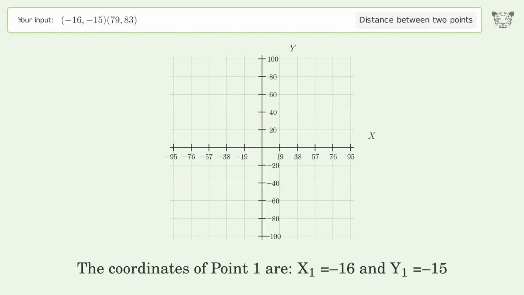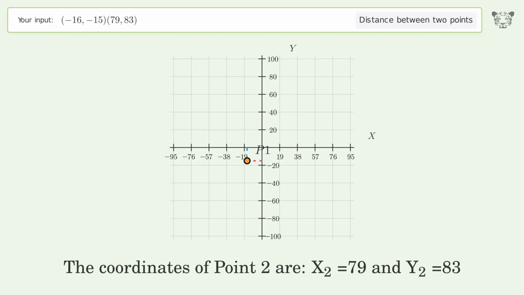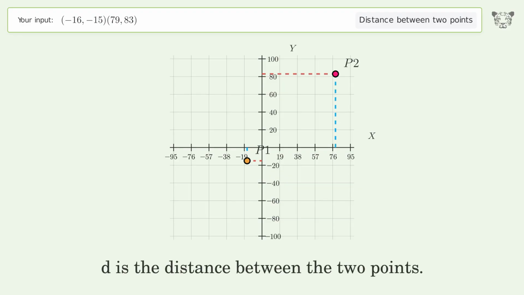The coordinates of point 1 are x1 equals -16 and y1 equals -15. The coordinates of point 2 are x2 equals 79 and y2 equals 83. D is the distance between the 2 points.